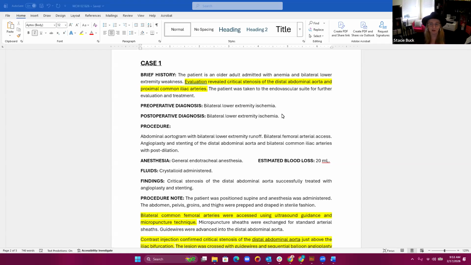So this particular patient was admitted with anemia and bilateral lower extremity weakness. Evaluation revealed critical stenosis of the distal abdominal aorta and proximal common iliac arteries. The patient was taken to the endovascular suite for further evaluation and treatment. So it appears that the stenosis is identified already on some other prior imaging, and now the patient is coming for further evaluation and treatment. So it appears that there is an intention to actually treat.